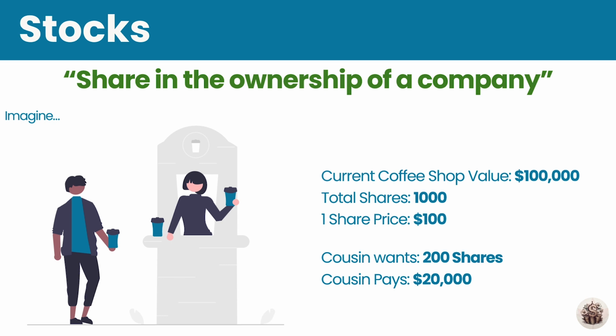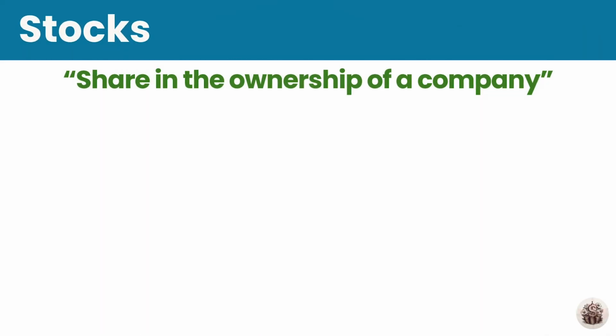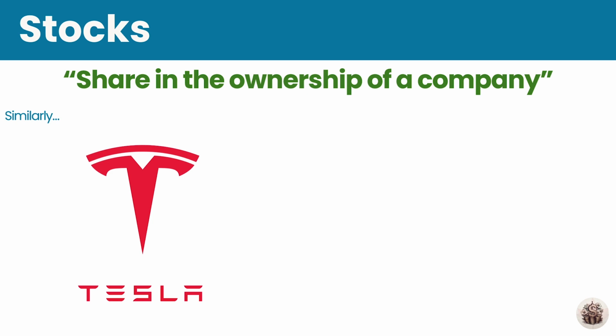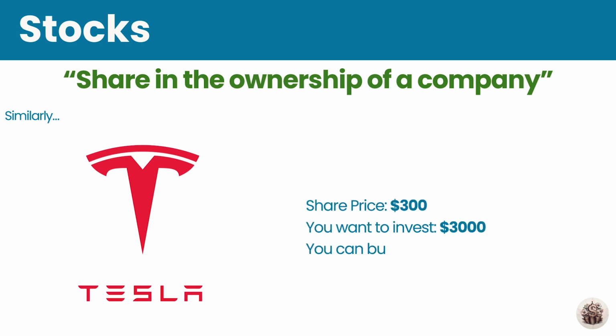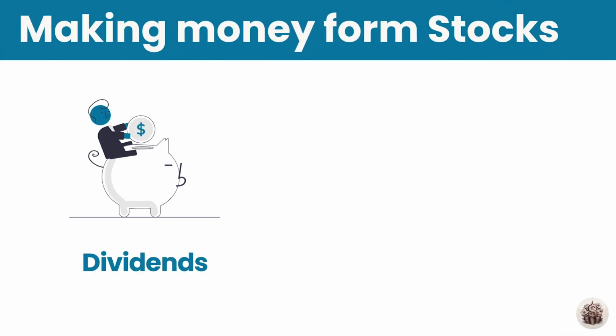Similarly, for publicly traded companies like Tesla, this means you can own a part of these companies by buying their shares. So suppose you want to invest $3,000 into Tesla. Since its current price, suppose, is $300, you get yourself 10 shares of Tesla and boom, you are a part owner of Tesla now. Now let's talk about how we can make money from stocks.